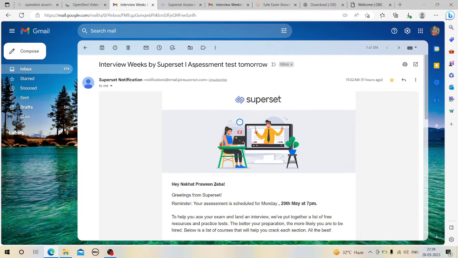In general, I'm telling you, you can directly go to the Superset website, and there you just need to create your account with your email. After creating your account, you have to sign in, register, and apply. You need to update all your details according to your current situation. Based on your updated details, you will get emails if you are eligible. Obviously it will be based on your qualification, your experience, and your area of interest.